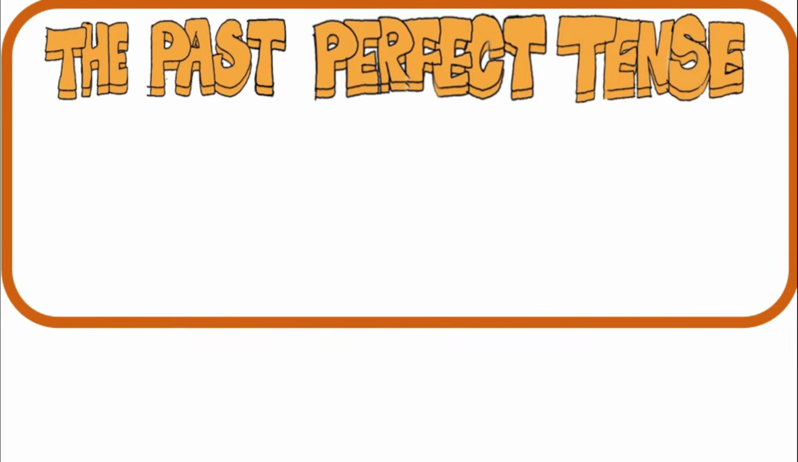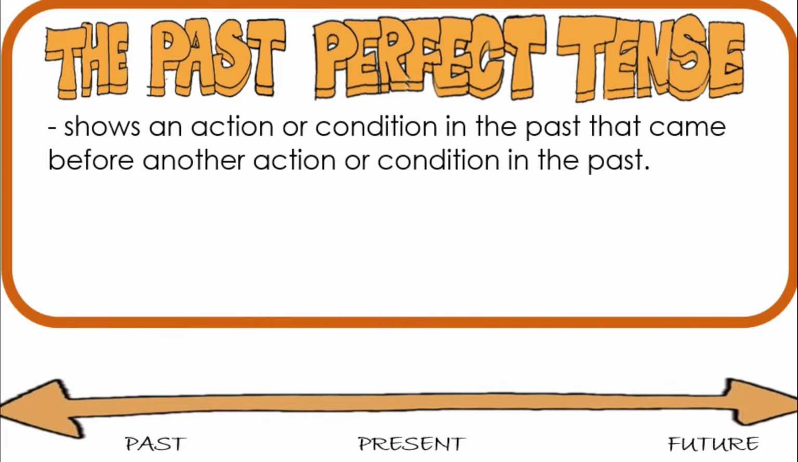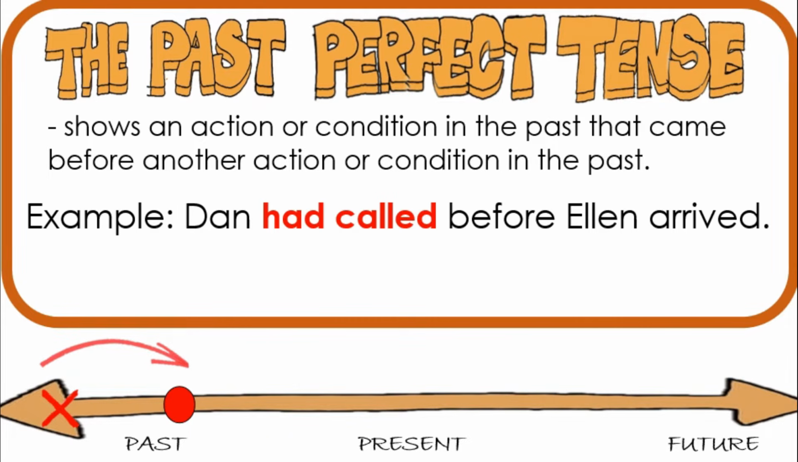When we say past perfect tense, it shows an action or condition in the past that came before another action or condition in the past. Example, Dan had called before Ellen arrived. This means this had happened.